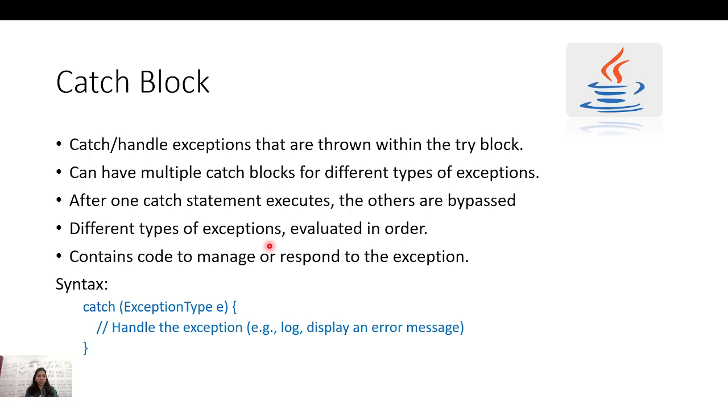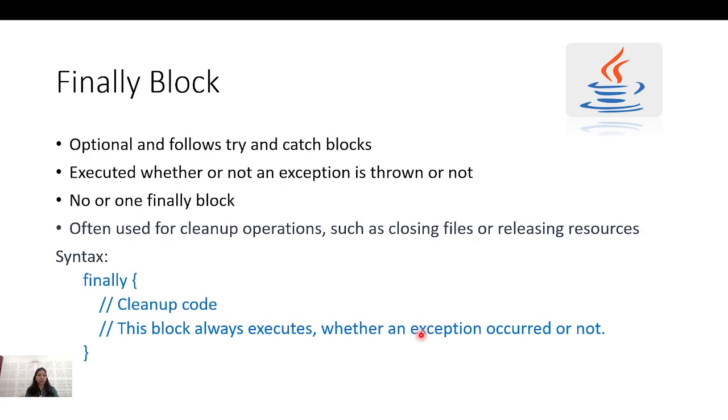Different types of exceptions can be evaluated in order. In the catch blocks also you need to maintain an order. The precedence is there, and you need to take care of that. It contains the code to manage and respond to the exception. I can put the catch block, catch the exception type, and handle that exception. I can log that, or I can display the error message.